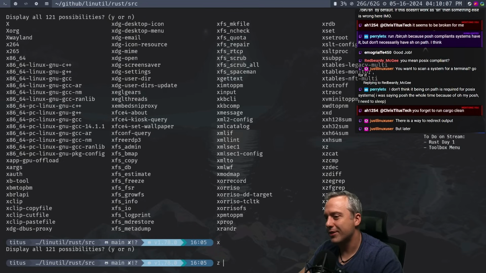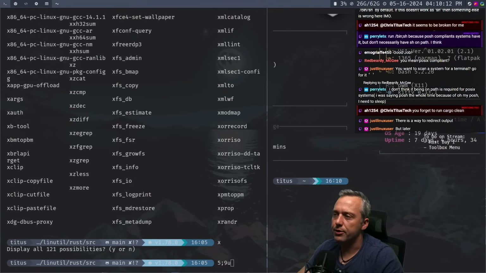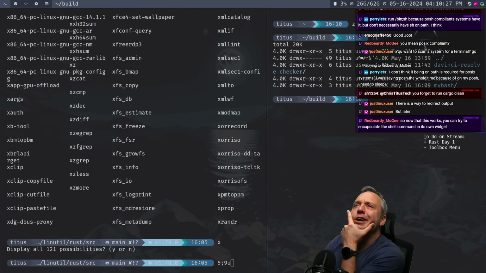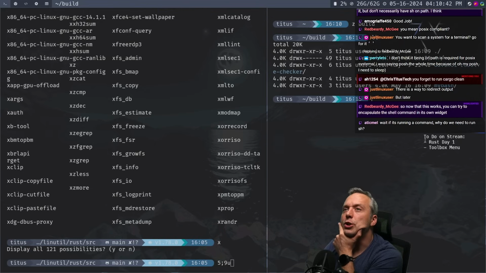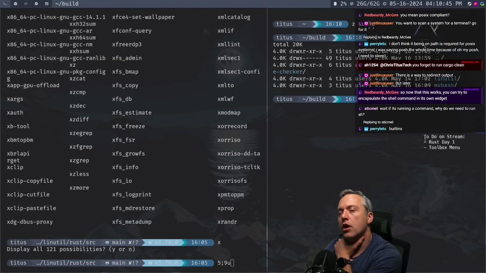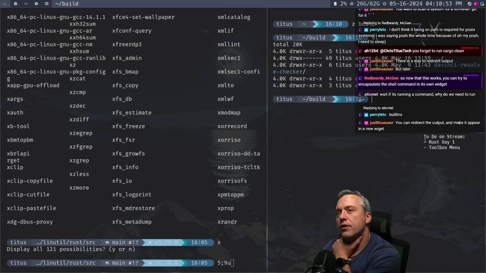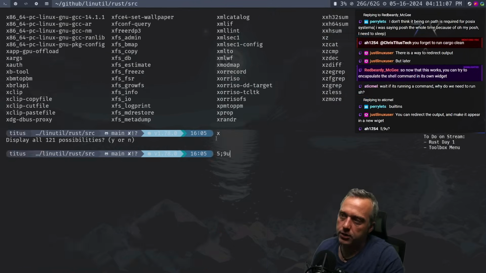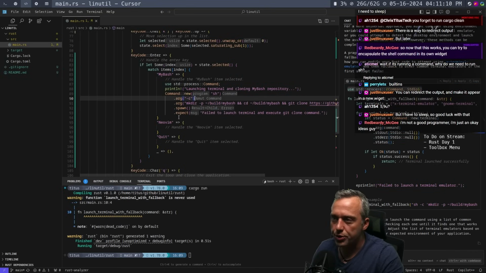Okay, here we go. I just kind of want to change a few things here. So we have my bash here that's just recently been cloned. Yeah, we could redirect the output, probably. You can encapsulate the shell command in its own widget. Oh, yeah, that's the way to do it. That's a good idea. Redirect the output to be another widget, like on the right side would be perfect. Yes, and we actually looked at that earlier. So when we're doing this, we need to redirect this to another widget.